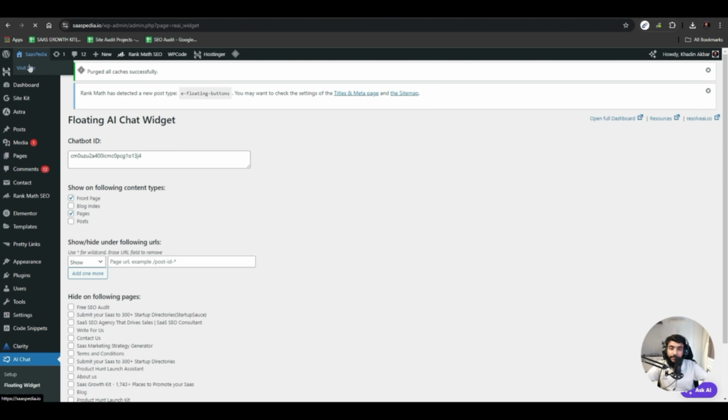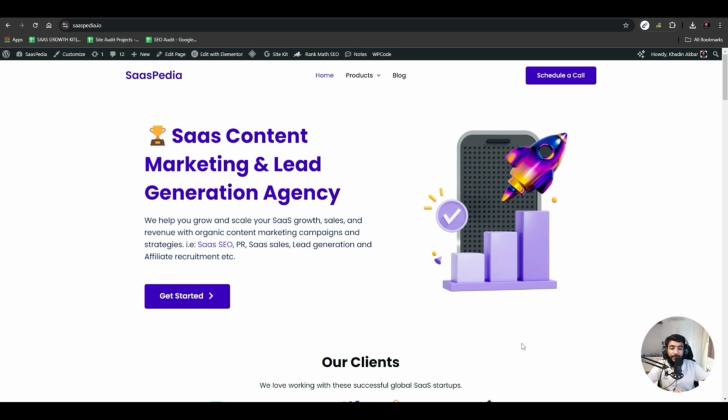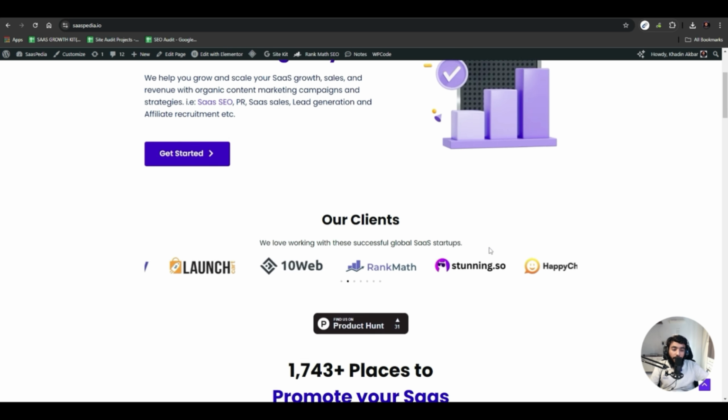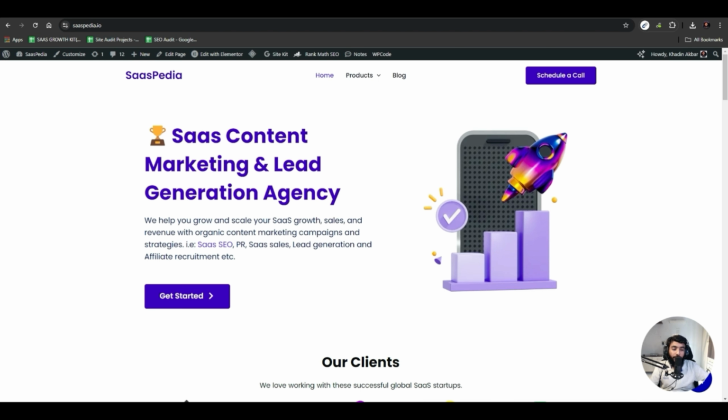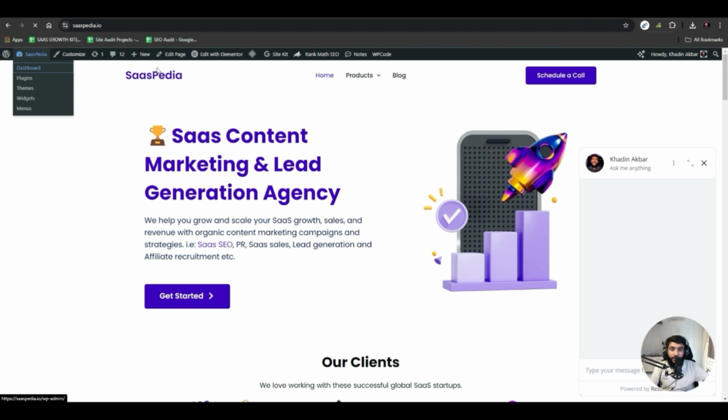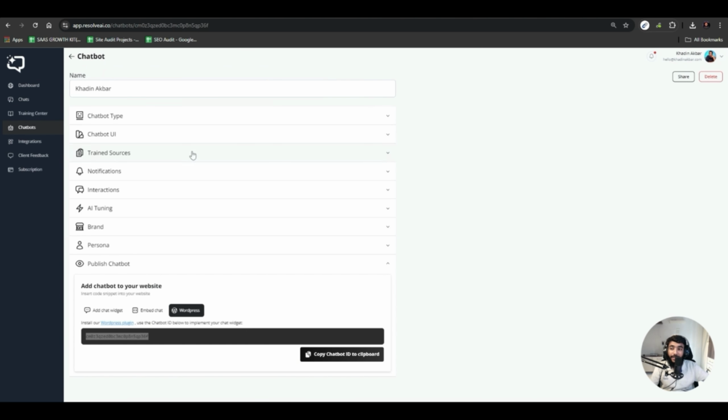So let's just wait. Because it loads after the whole JavaScript is loaded. And here we go. We just got it. And here you can ask this chatbot any questions, and this chatbot would answer all your questions. This is how you build the chatbot. You integrate it in your website. You just train it, and that's all.